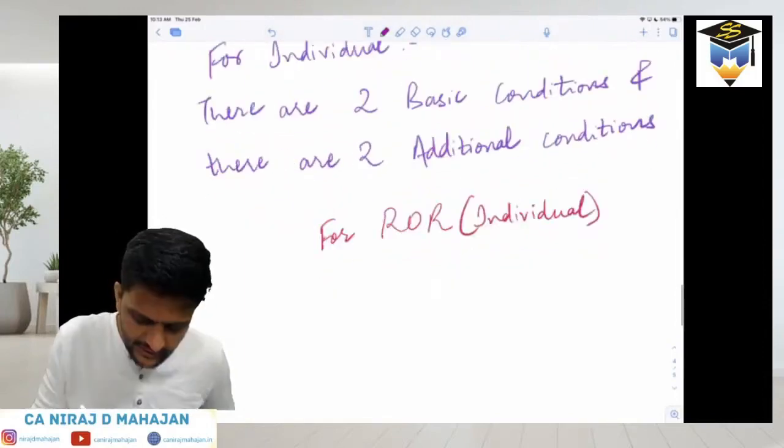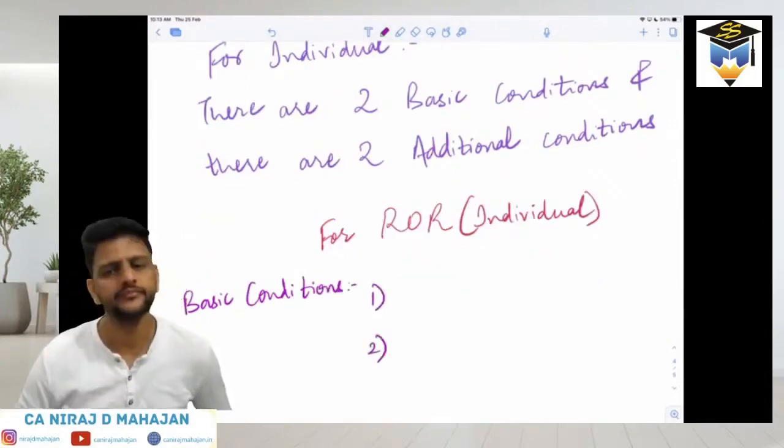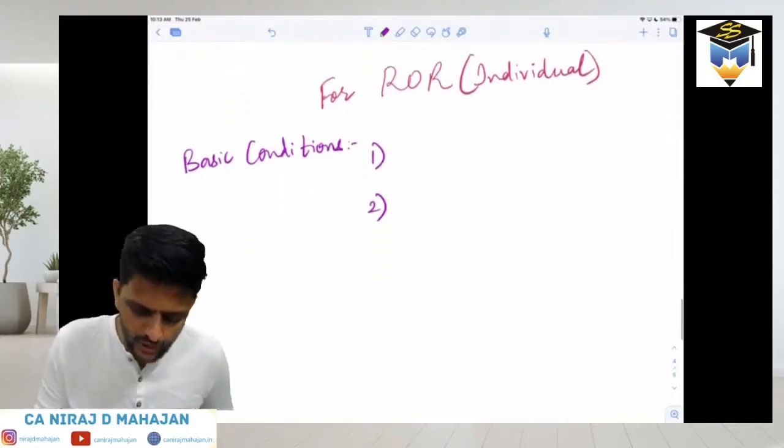There are basic conditions. First of all, let me write down over here. How many basic conditions are there? There are two basic conditions. And then there are also two additional conditions. What are those basic and what are those additional conditions?